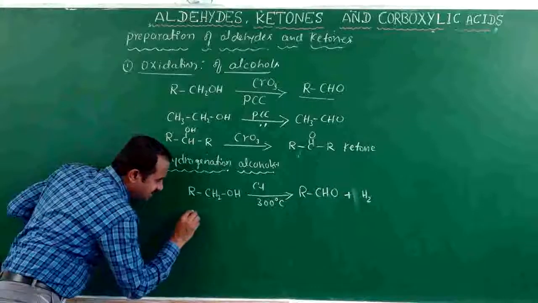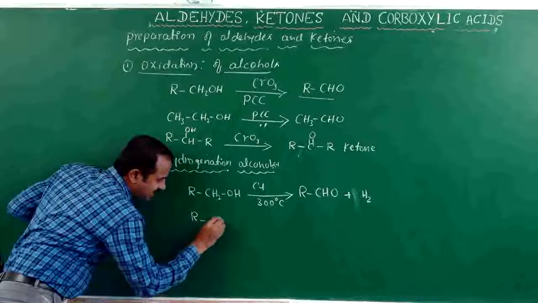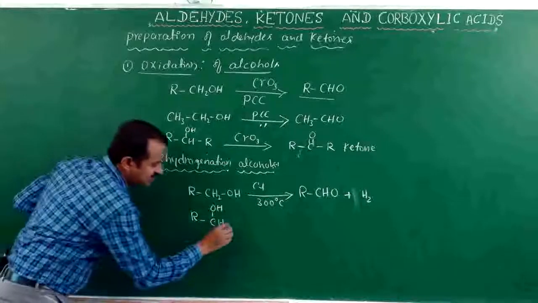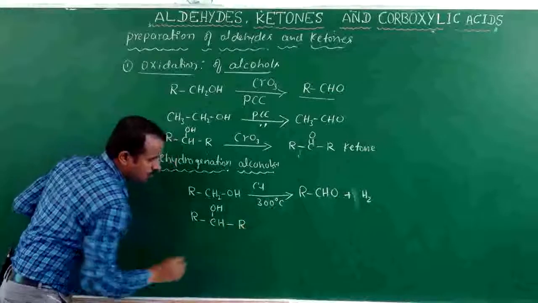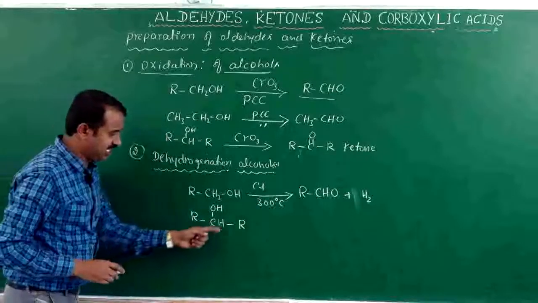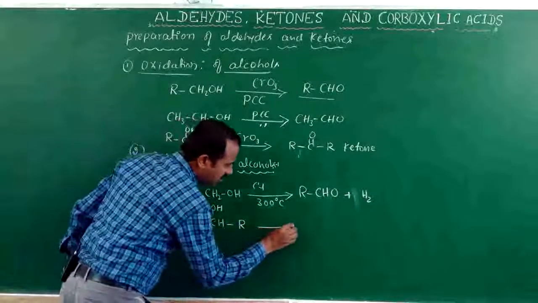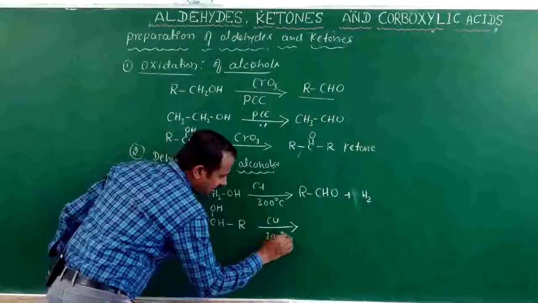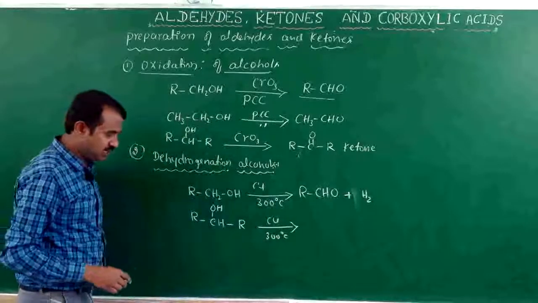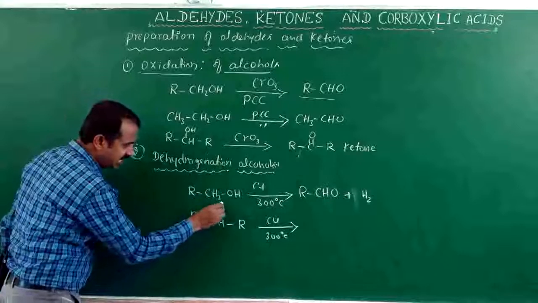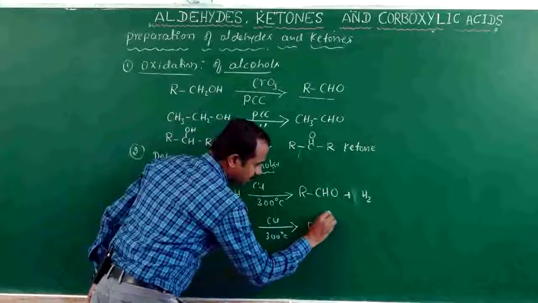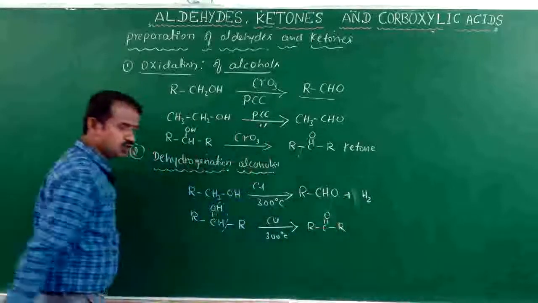In case we take a secondary alcohol, R2CHOH, a secondary alcohol is heated with copper at 300 degrees Celsius, and dehydrogenation forms ketones.